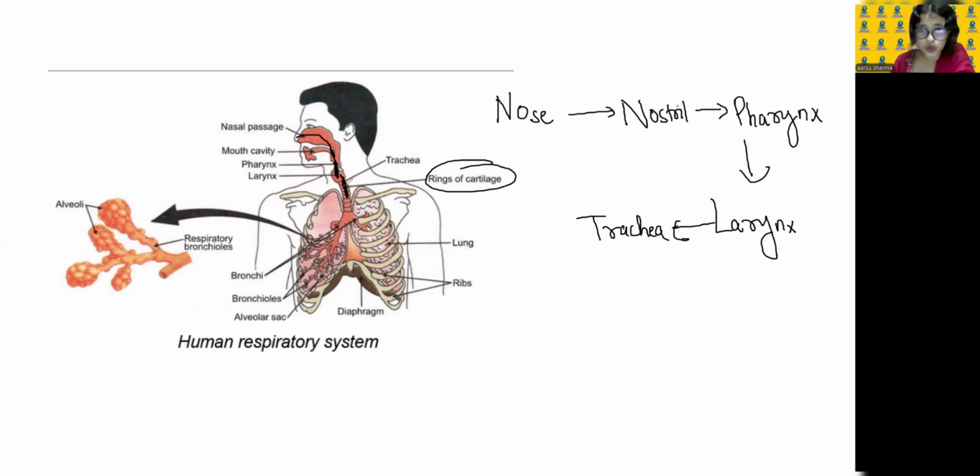Once it enters your windpipe, it will enter the bronchi, then bronchioles. That means small tubes. It will enter through the small tubes in your body. First to the bronchi, this one, and then to the smaller tube, this one. First it will enter through the bronchi, and then through the bronchioles. Then it will go to the balloon-like structure called alveoli, where exchange of gases takes place.